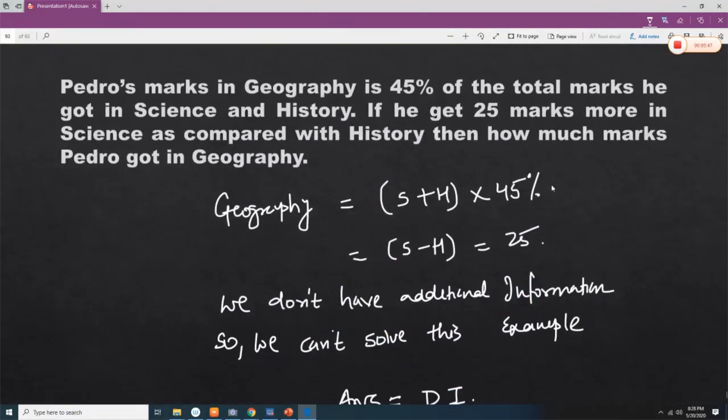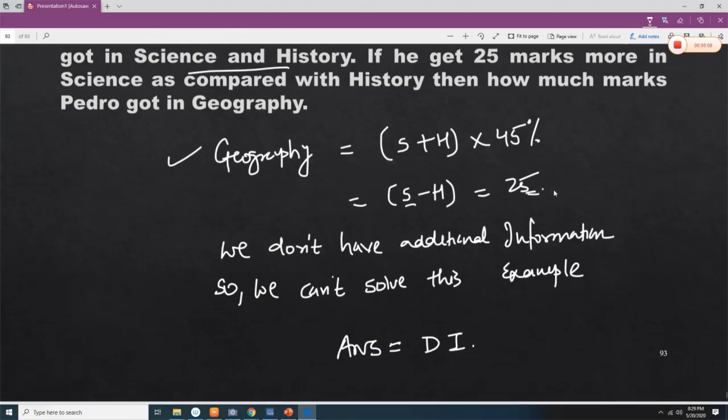Next example, Pedro's marks in geography is 45% of the total marks he got in science and history. So science plus history into 45% is the marks for geography. If he gets 25 marks more in science as compared to history, so science minus history is equal to 25, but other information is not given. Therefore, the data is insufficient.